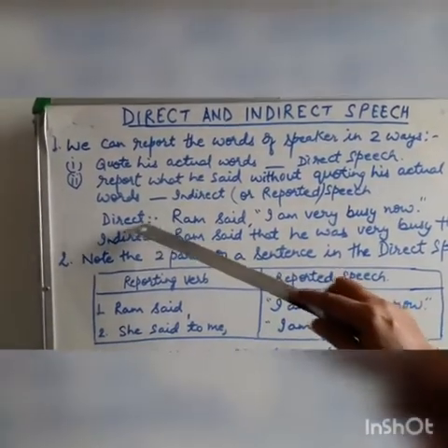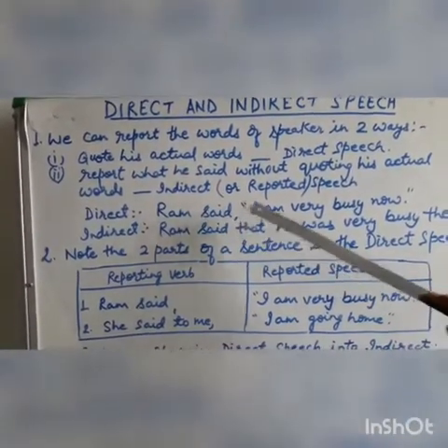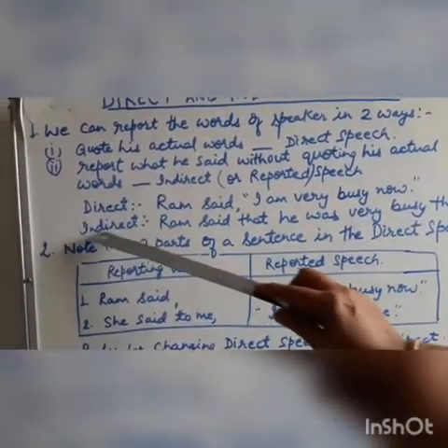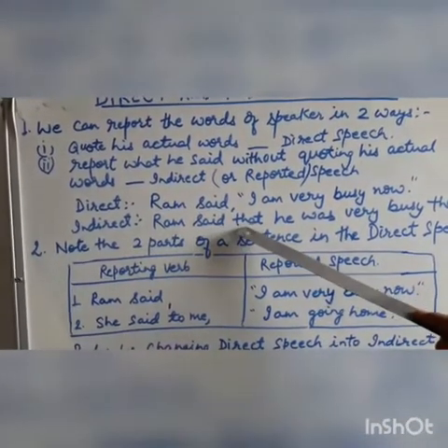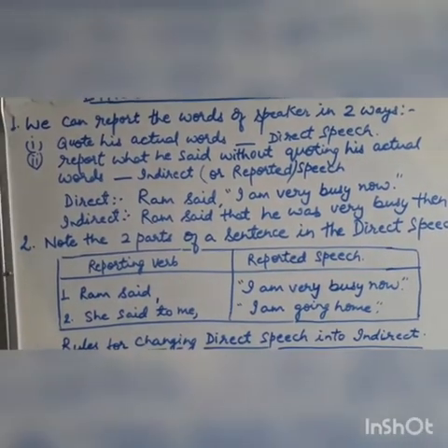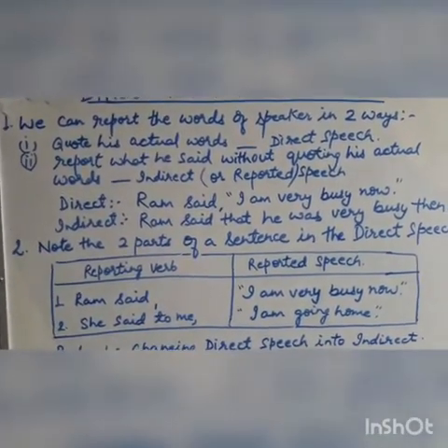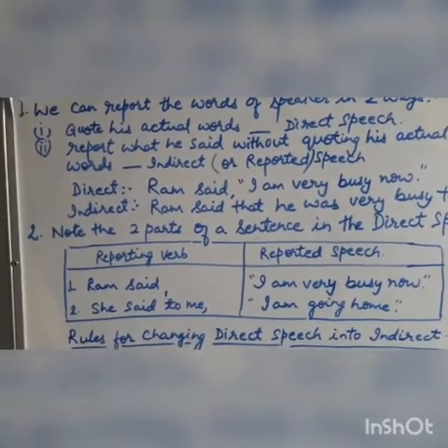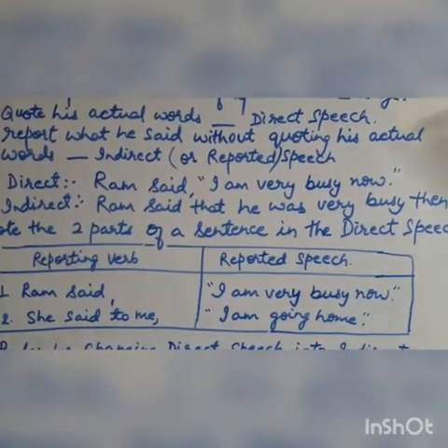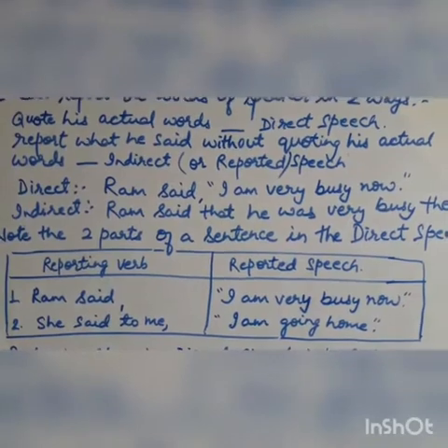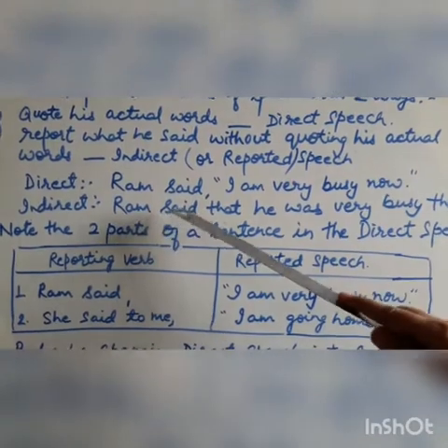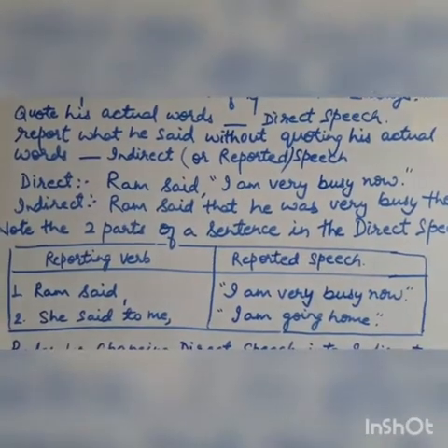Now look at an example. Ram said, "I am very busy now." And in indirect, Ram said that he was very busy then. Now see the difference in these two sentences. In the first sentence, the exact words of the speaker are put within inverted commas, and a comma is also placed after the reporting verb.